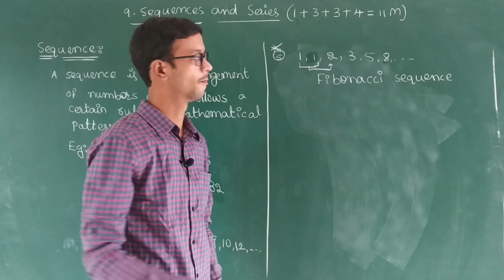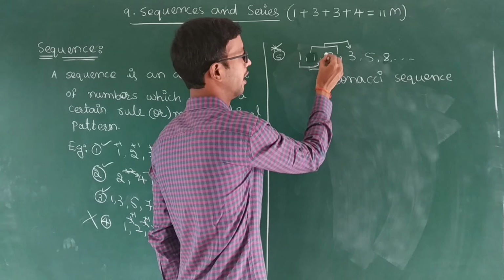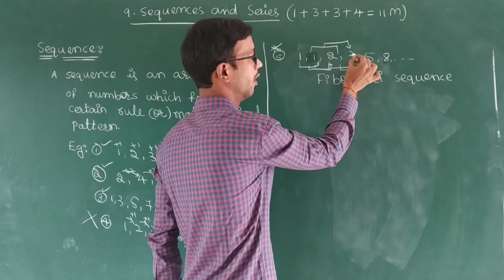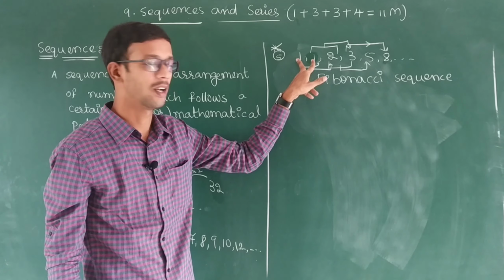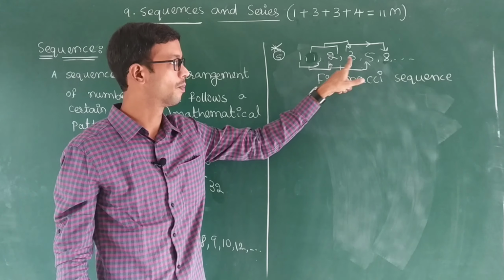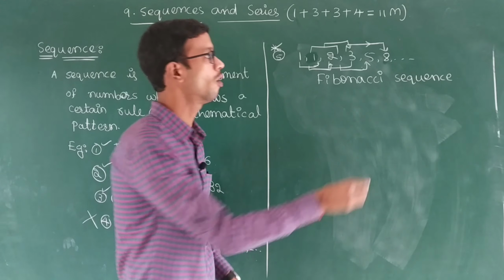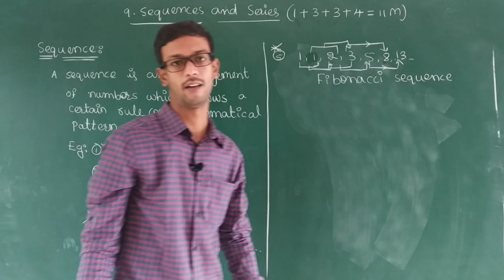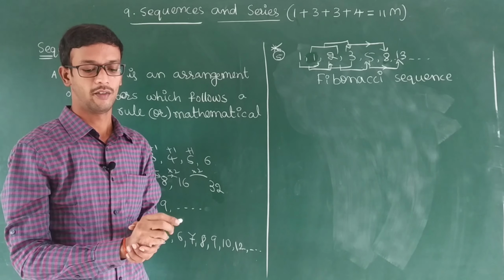Addition gives the third number. Next, these 2 numbers addition gives 3. Again 2 plus 3 will become 5. 3 plus 5 will become 8. That means we write the addition of 2 numbers. 1 plus 1 is 2, 1 plus 2 is 3, 2 plus 3 is 5, 3 plus 5 is 8. Next number, how much will we get? Next number is 13. So this is called a Fibonacci sequence.